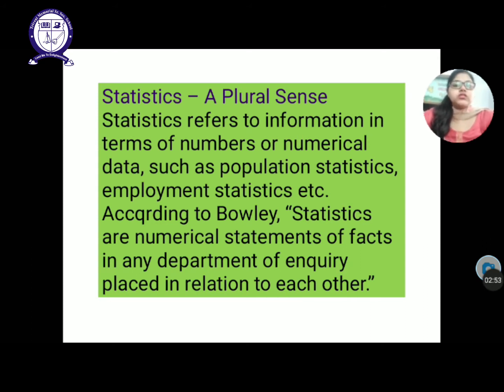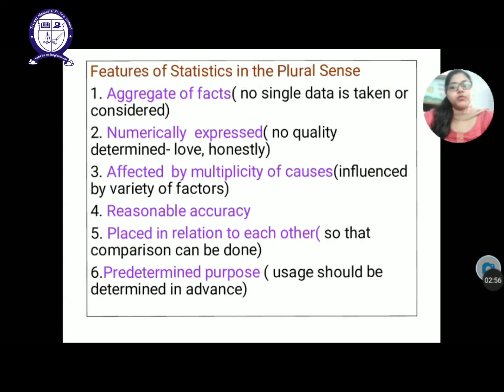Furthermore, now let us discuss some of the features of plural sense. First one is aggregate of facts. I have simplified it: aggregate of facts means no single data is taken or considered. If you are taking just one height, that will not be called data. That will not be termed statistical data because you cannot conduct any inquiry with a single figure. It must be a group. Whether you take 5 or more, 10 or more, that will be a group of data and can be termed statistical data.